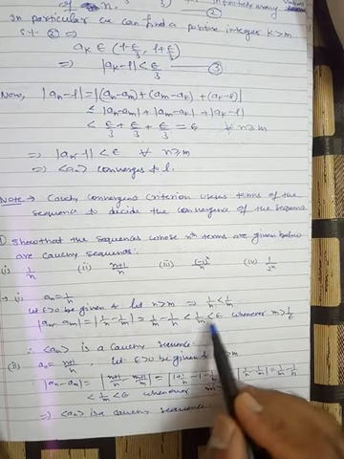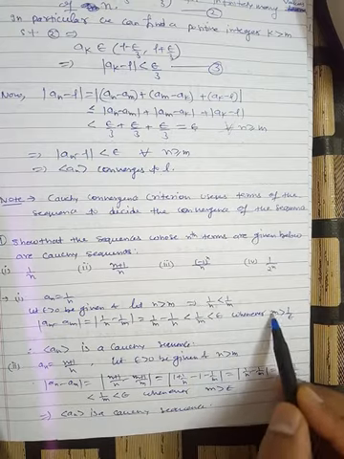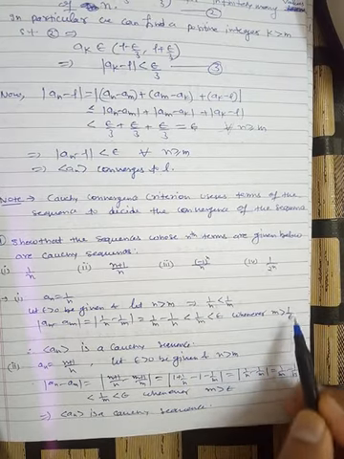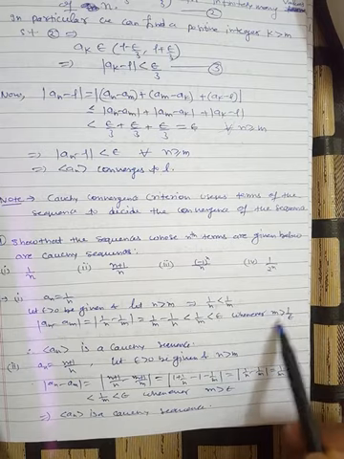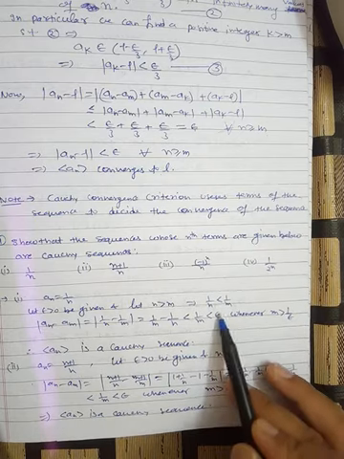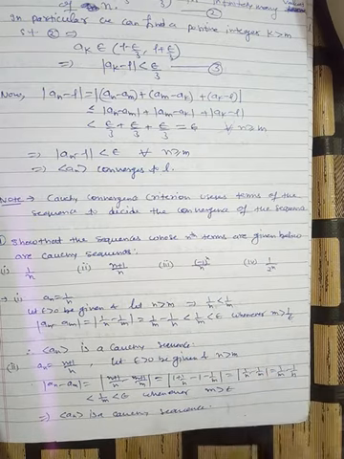That means this is less than epsilon whenever m is greater than 1 by epsilon. So you just select your epsilon and you can immediately find the positive integer m. That's why this is a Cauchy sequence. Fine. If you set epsilon, then you can find such a number.